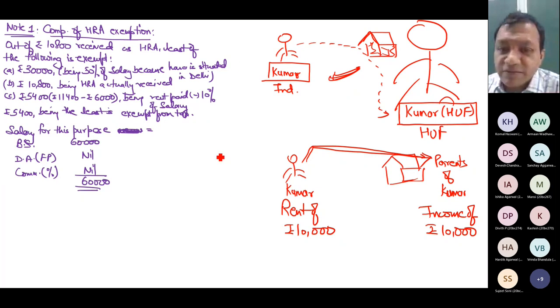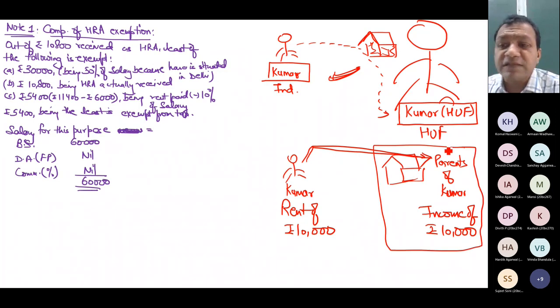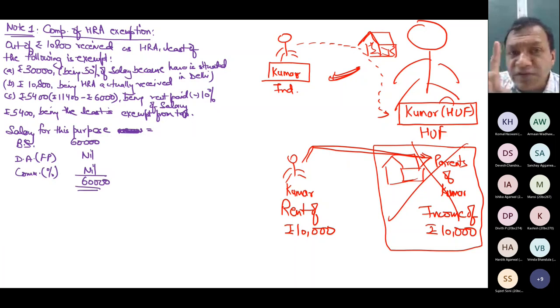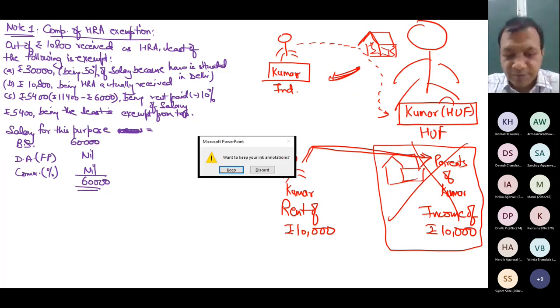I am paying rent to my parents. Now if my parents don't show this as their income, then it is tax evasion and my parents will be penalized. So one thing which you should remember is that you cannot pay rent to yourself when you are computing HRA exemption, because this house is owned by you. If this house is not owned by you, you can pay rent to anyone. There is no problem. Please raise your hand if the point is clear.